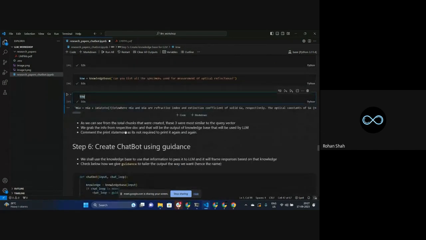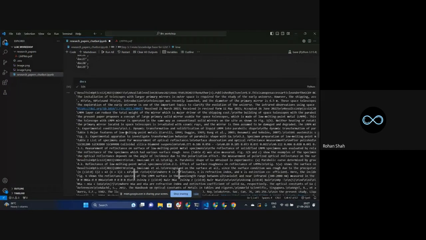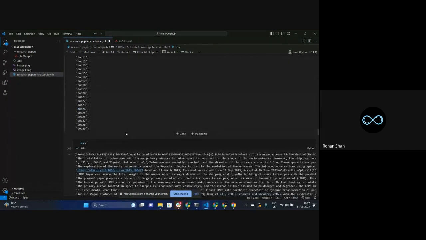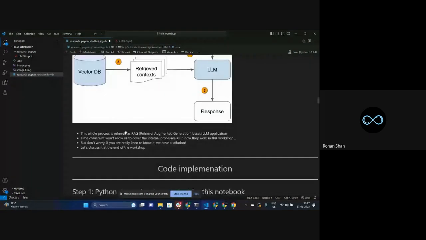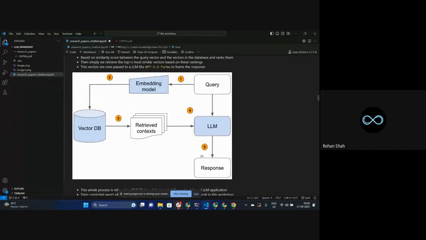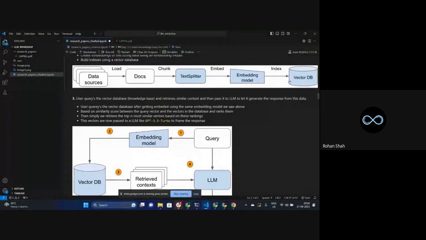Now see, we have done almost all the steps. We have almost completed everything to create a chatbot. We are at this particular step. Now the only thing left is to generate the response from this data. The LLM is going to get access to this particular thing. We have done all the steps starting from this till the vector base.